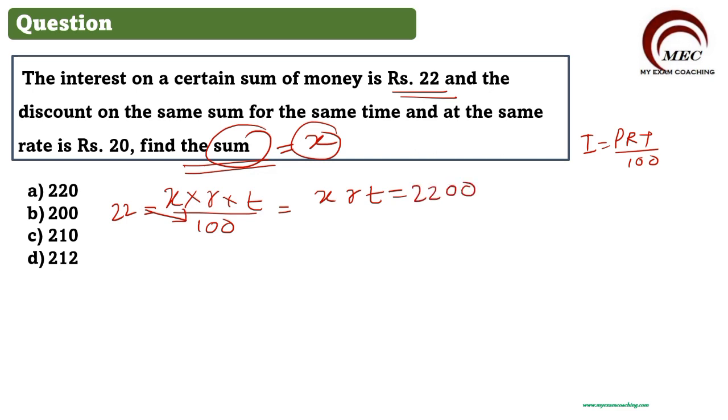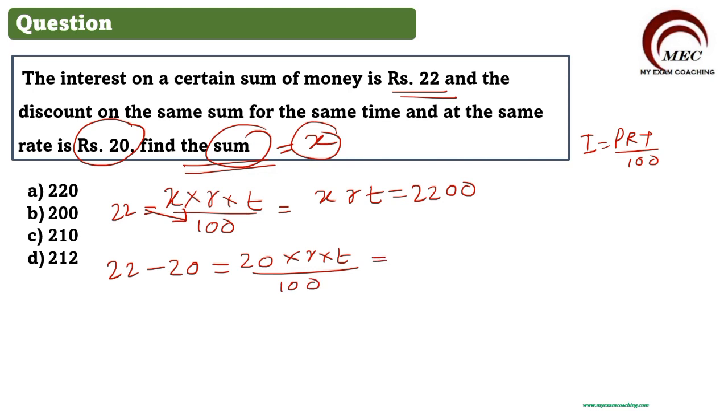Now what is given? Discount on the same sum for the same time and at the same rate is 20. Discount is 20. So we got what? 22 minus 20 will be equal to 20 into discount into R into T, same rate and same time, divided by 100. So this will give you how much?